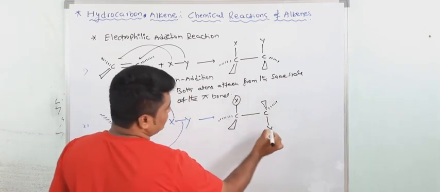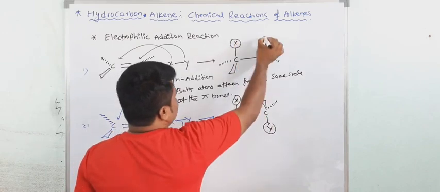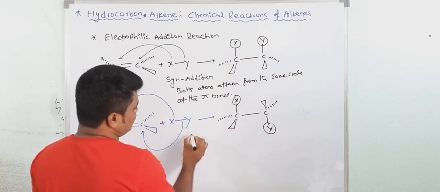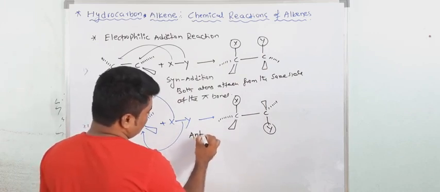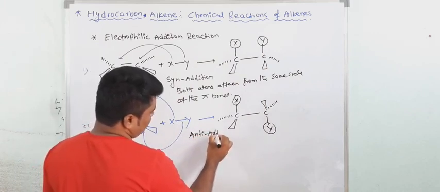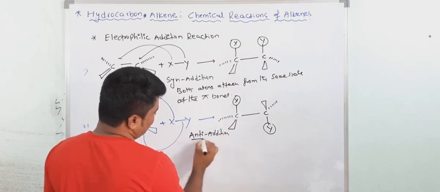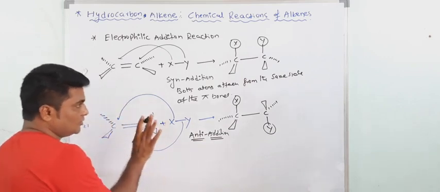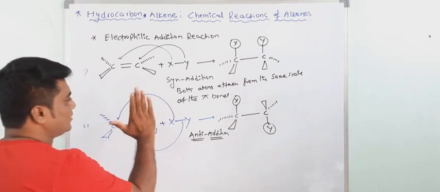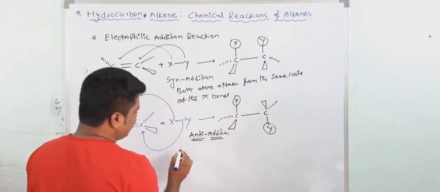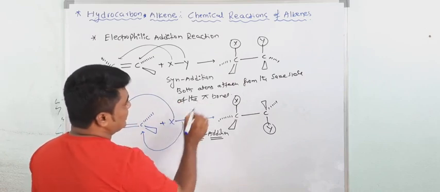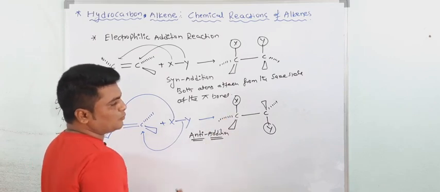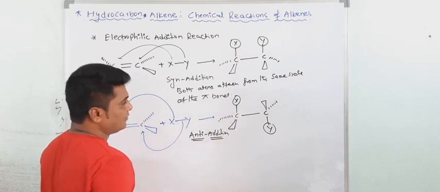Here in the first case both are on the same side, and here both are on the opposite side. This type of addition is known as anti-addition. I will give the mechanism of syn addition and anti-addition and their stereochemistry. First, just understand there is a possibility of addition of electrophile where both atoms attach from the opposite sides of the pi bond. Are you getting my point?